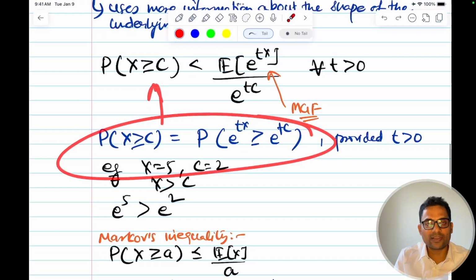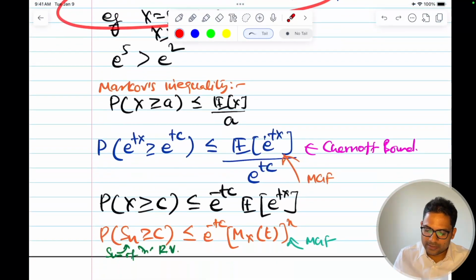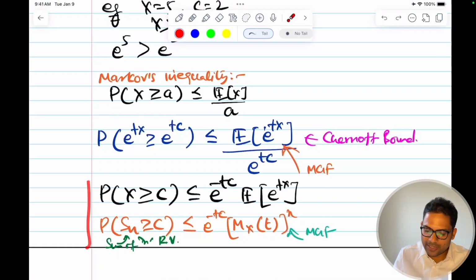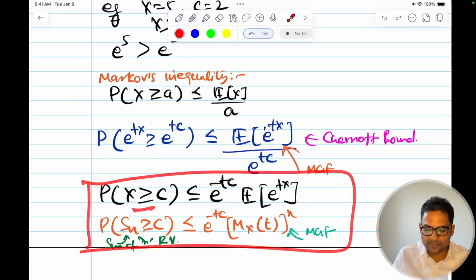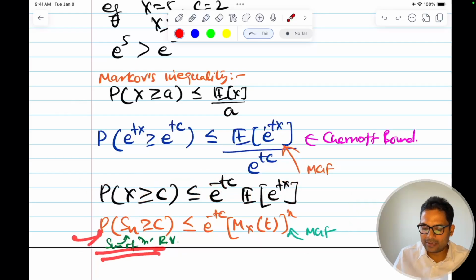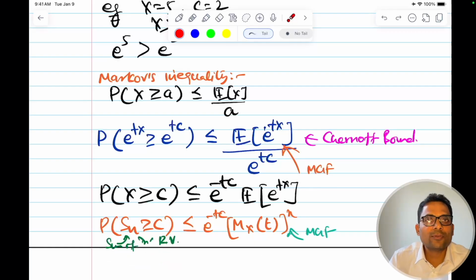We saw this with the help of an example, and this is the formula here. The probability of finding x greater than or equal to c is less than or equal to e to the power minus tc times the expected value of e to the power tx, which is the moment generating function. We also saw the summation formula for this. I hope Markov's inequality, Chebyshev inequality, and Chernoff bound are clear.